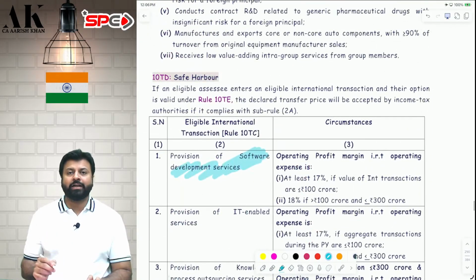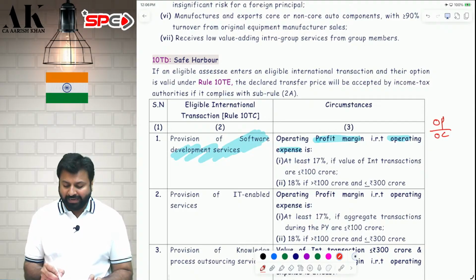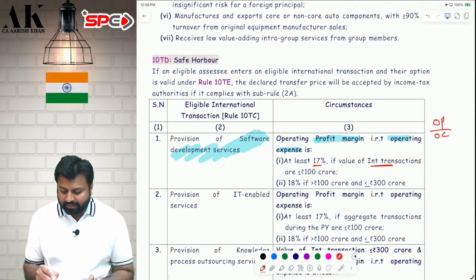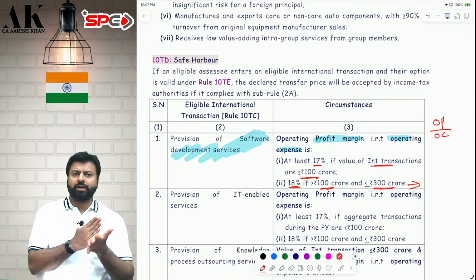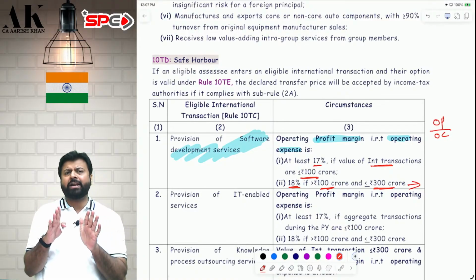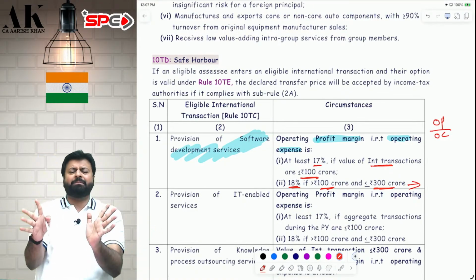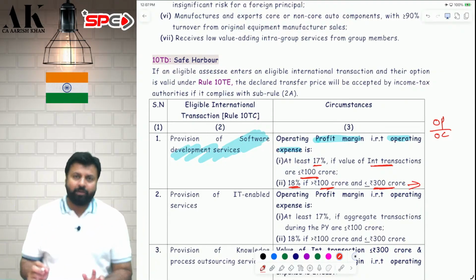Once you know that it is software development services, now look at your operating profit margin in relation to operating expense. This is nothing but OP upon OC. This should be at least 17% if the value of international transaction is up to 100 crore, and it has to be 18% if it is more than 100 crore and up to 300 crore. So if the transaction value is up to 100 crore, then 17% should be the margin. If it is more than 100 crore but up to 300 crore, then you have to show a minimum 18% margin. If you show more than this, then great. If you show less than this, safe harbor rule is not applicable.